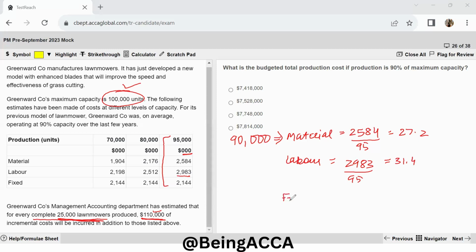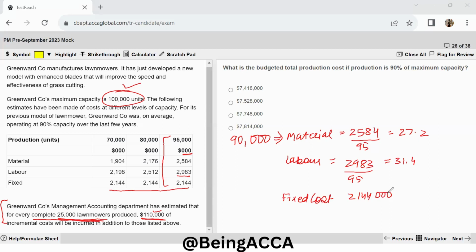Now let me find my fixed cost. So with regard to my fixed cost, let's see that the fixed cost for all three levels of activity is this much only. And let's look at this part, what this paragraph was talking about. So first of all, the fixed cost remains 2,144,000, and then I have 90,000 units.